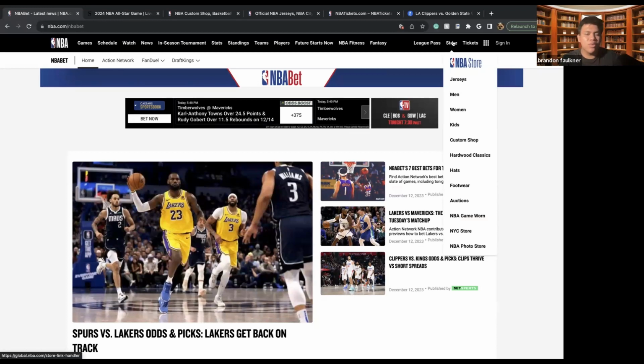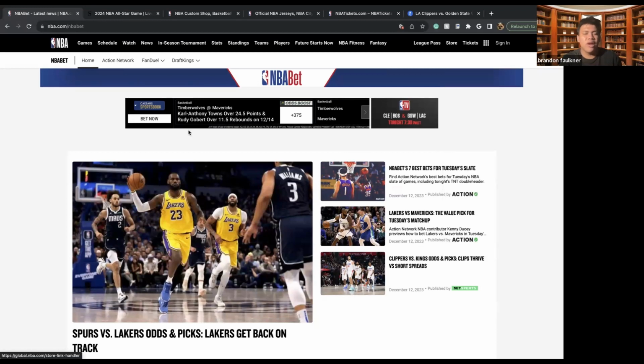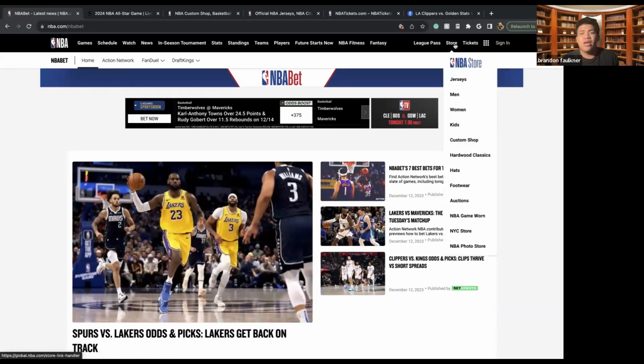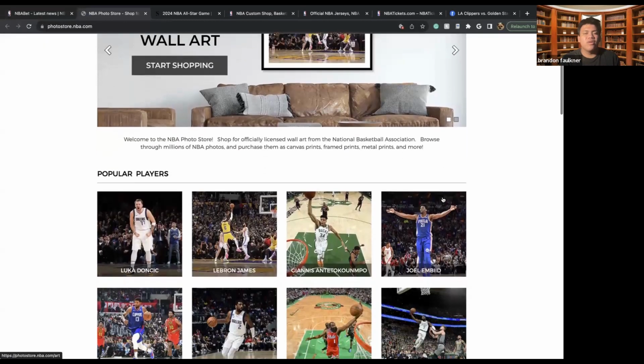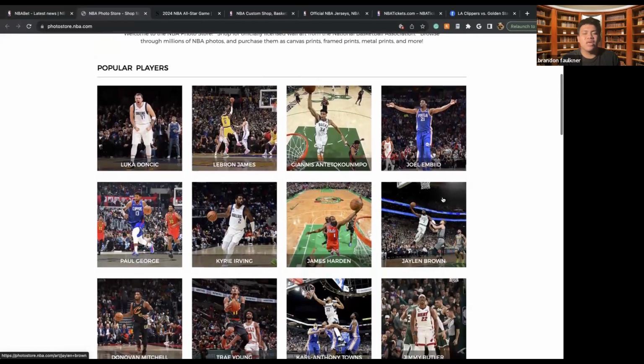So as we can see here, we have photos of different kinds of players running around. So the jersey might be for sale, or the shorts might be for sale, or the shoes. The shoes are very coveted items. We also have the photo store. So if you're looking for different kinds of photos from different games of your favorite players, here we have different photos that you'll be able to find.